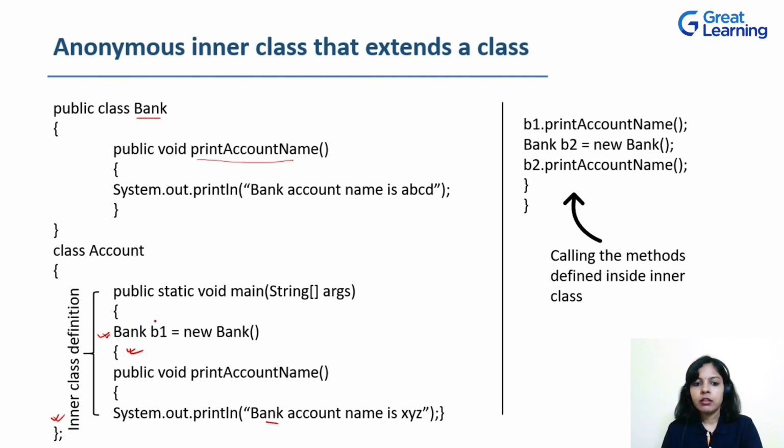Now to call this overridden method, we will be using just the object which we created just now. Bank b1. b1 is an object for the anonymous inner class. So b1.printAccountName will call this particular method, and to call the method printAccountName of class Bank, we will have to create an object of the class Bank, that is Bank b2 equals new Bank, and this b2 is going to call the method printAccountName. And that's how we define an anonymous inner class that extends a class.